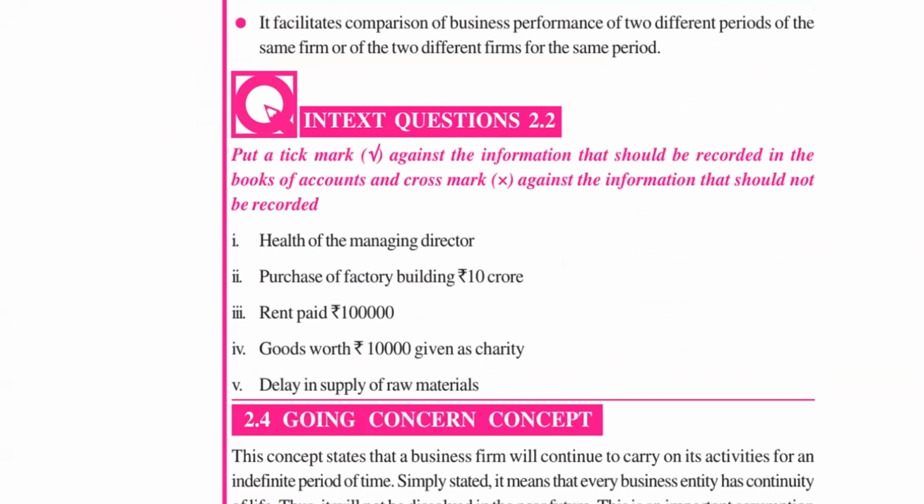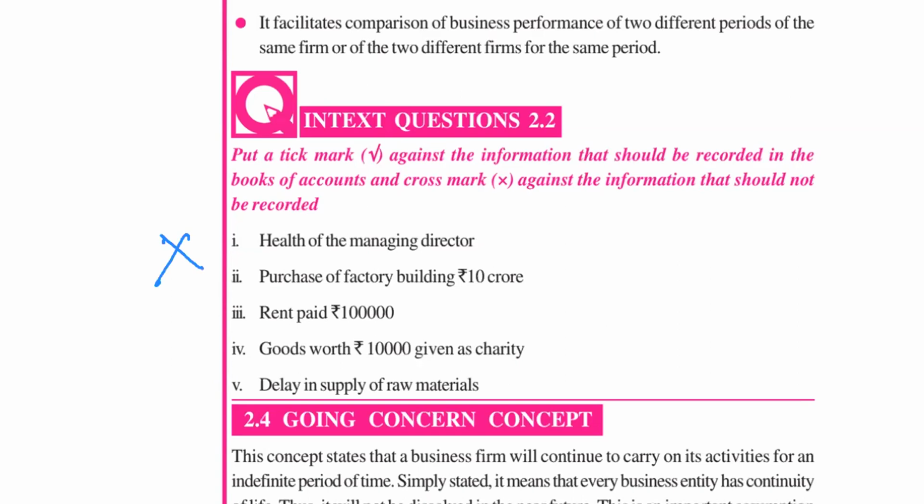So now one question is given. You have to tell which of these following items will be recorded in the books of accountant and which will not. First one, tell me the answer: health of the managing director, should it be recorded in the books of account or not? It should not be. Why? Because the health of the MD cannot be expressed in terms of money, so we will not record this item, okay.